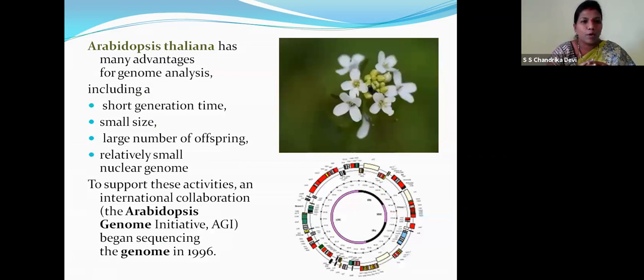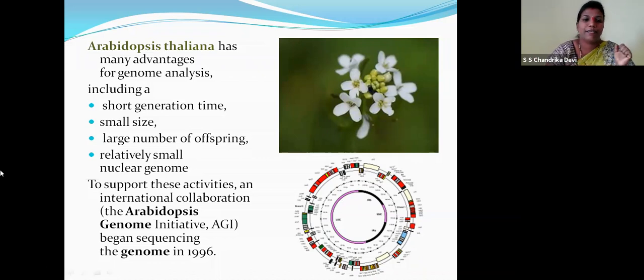So this is Arabidopsis thaliana, which has many advantages in genome analysis, children, because it has a short generation time, is small in size, can produce a large number of offspring, and obviously has a relatively small nuclear genome. Children, we have 30,000 genes, so our genome is very large. So studying the human genome was a bit difficult because it contained a lot of base pairs.